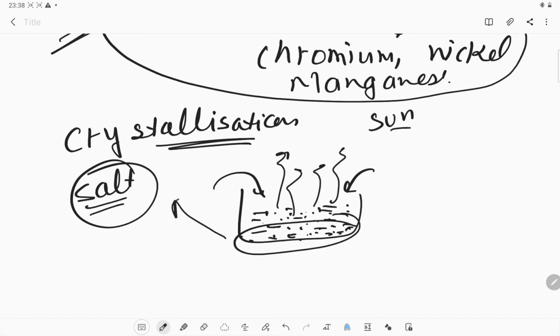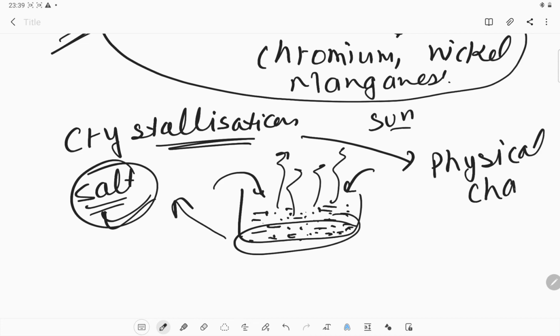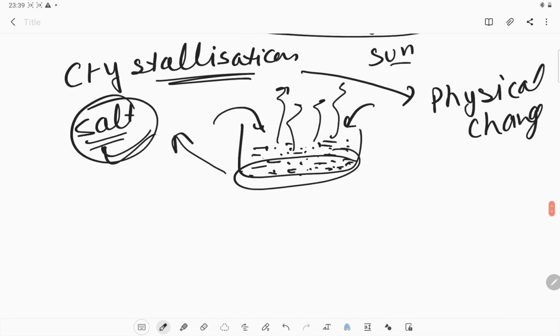Okay, so what is this? The formation of salt is crystallization. The process is known as crystallization, and always keep in mind, crystallization is always physical in nature. Physical change. Okay, the change is physical.